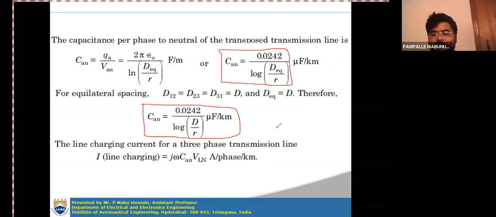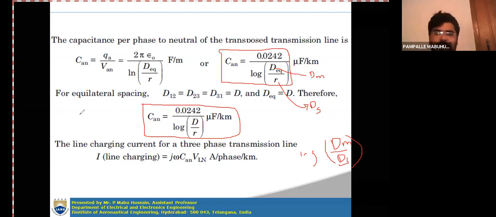You know that. So this D equivalent can also be written as DM, and this can be written as DS, self GMD or mutual GMD. As in our inductance equation, here also the logarithm is always DM by DS.